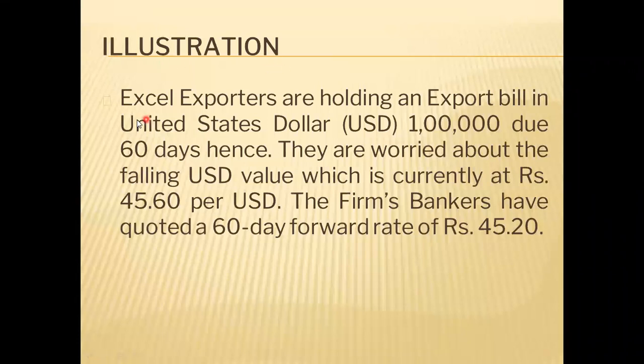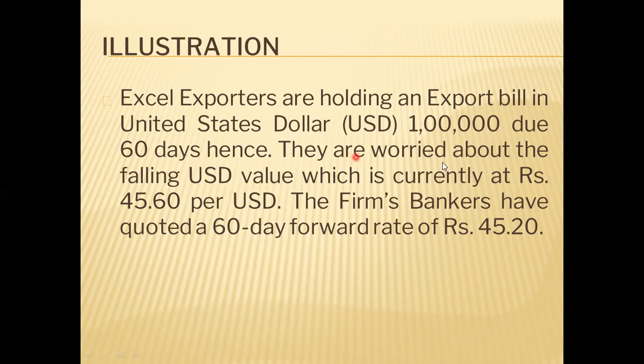See, read this illustration. Excel exporters are holding an export bill in United States dollar 1 lakh. So they have exported goods worth US dollar 1 lakh, due in 60 days. They have exported, but the amount will be received after 60 days.